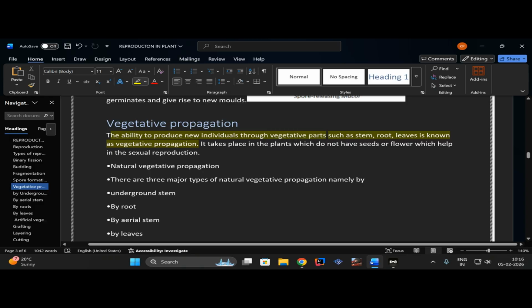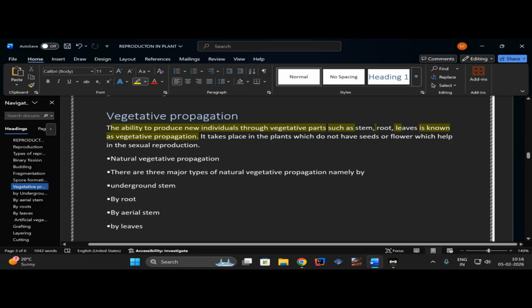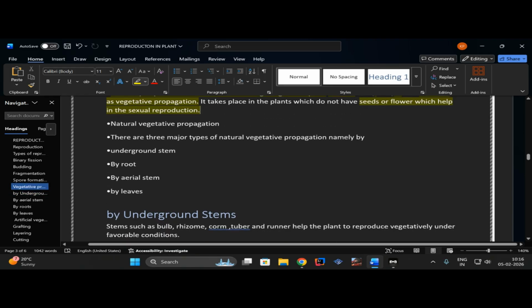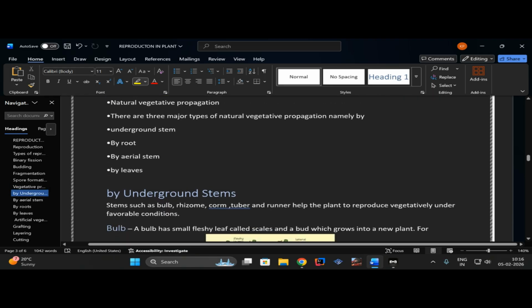So the parts where the plants preserve or store the food are the vegetative parts, such as fruit, vegetables and these all, which grow on the stem, root and leaves. It takes place in plants which do not have seeds or flowers, and it acts like the flower does in the plants which do not have seeds or flowers.